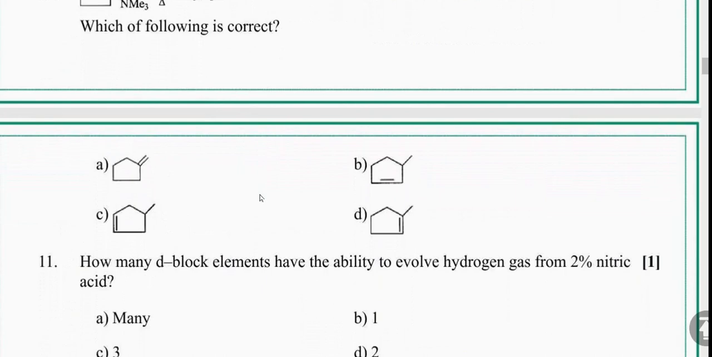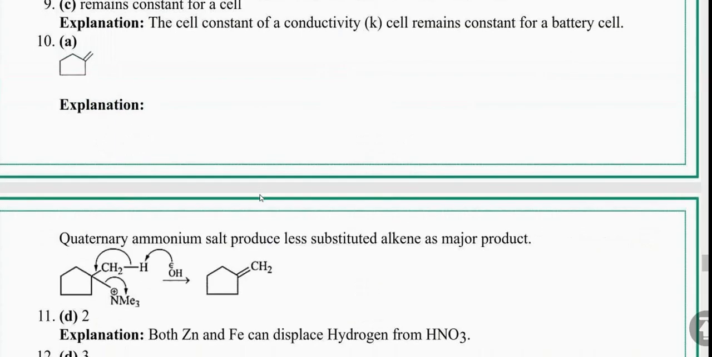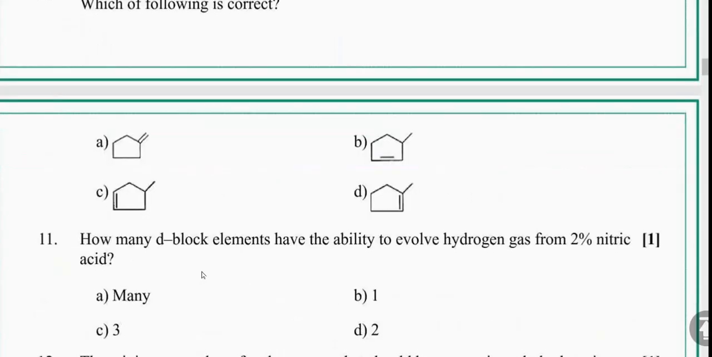Next question. How many D block elements have the ability to evolve hydrogen from 2% nitric acid? 2% nitric acid உள்ள ஹைட்ரஜனை evolve பண்ண வைக்கிறதுக்கு எத்தனை D block elements க்கு ability இருக்கு? That is the question here.